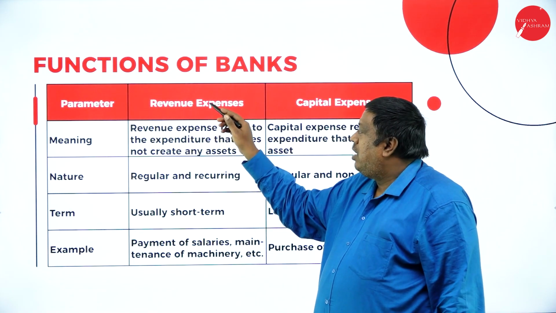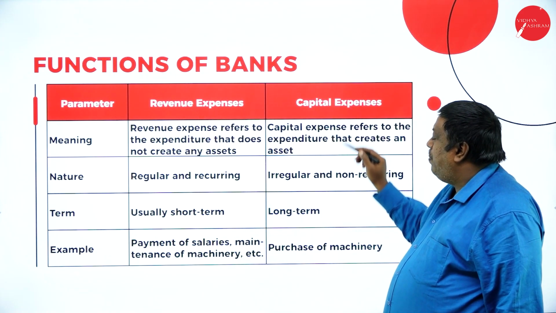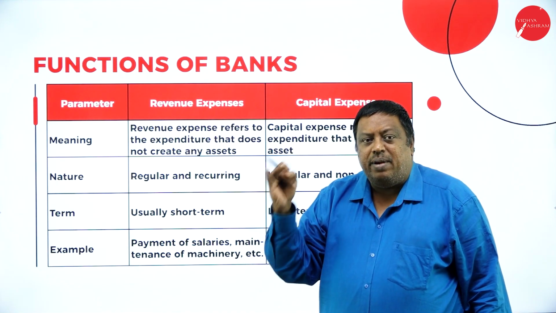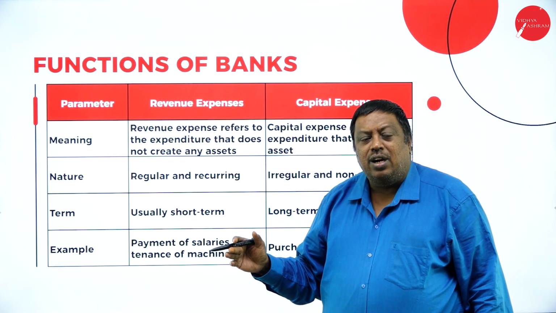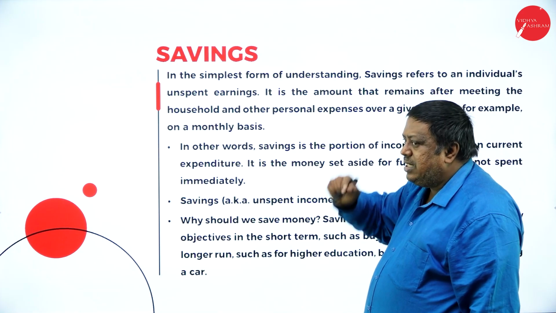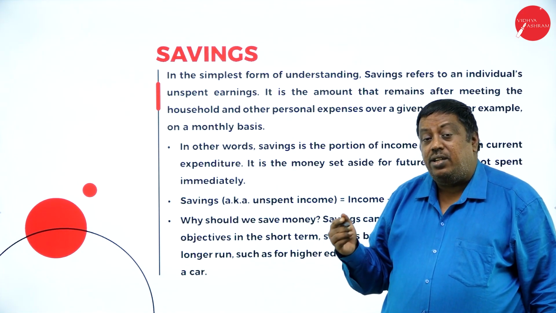That is called revenue expenses. And purchase of machinery is a capital expense. As I said, when I invest money in land, building, motor vehicle, plant, machinery, all these are my capital expenditure.